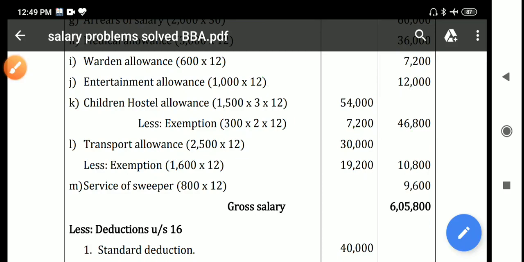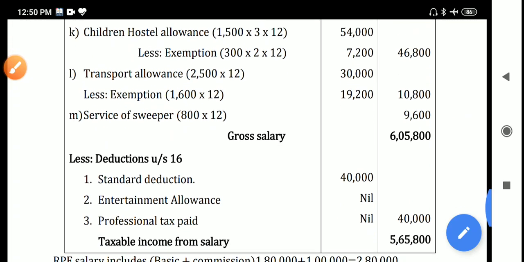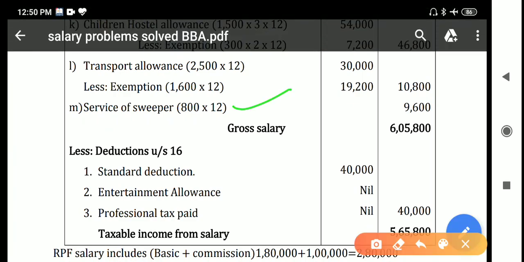And next, transport allowance. Transport allowance of 2,500 per month is given. For 1 year it will be 30,000 rupees per annum, and if you deduct the exemption, 1,600 per month is exempted. 1,600 into 12 gives 19,200. If you deduct 19,200 from 30,000, you will get 10,800 as the taxable amount of transport allowance. And finally, service of sweeper. Service of sweeper is the obligation of the employee, but that amount is paid by the employer, so it is fully taxable. 800 per month is given. For 12 months it will be 9,600.